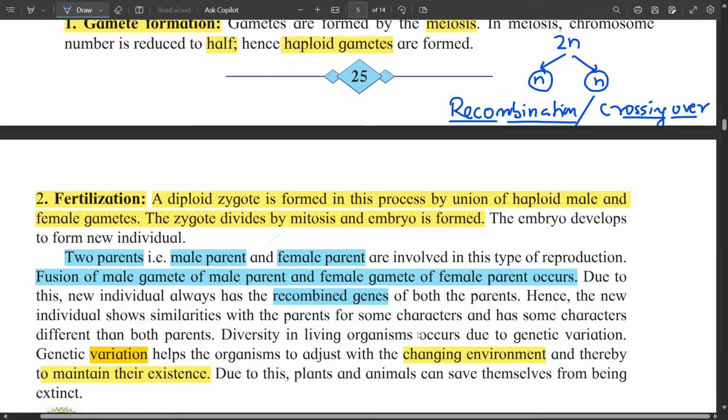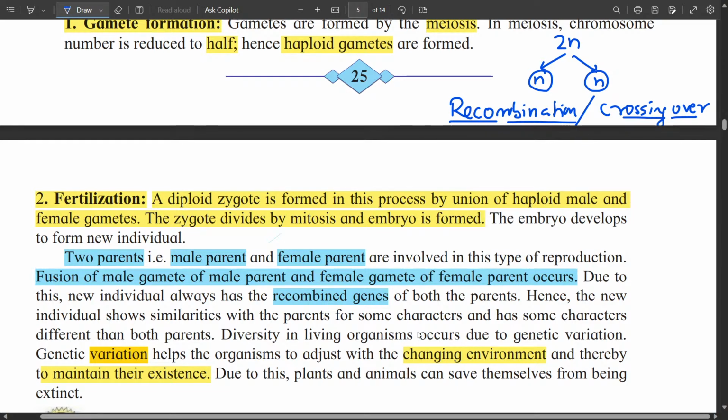So each haploid male gamete, each haploid female gamete, is unique. They are a unique set of chromosomes. Each has undergone a different recombination, different crossing over, and when two such different gametes fuse together, they form a unique set of chromosomes.